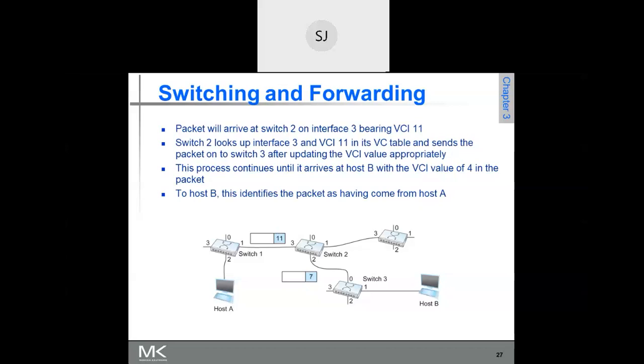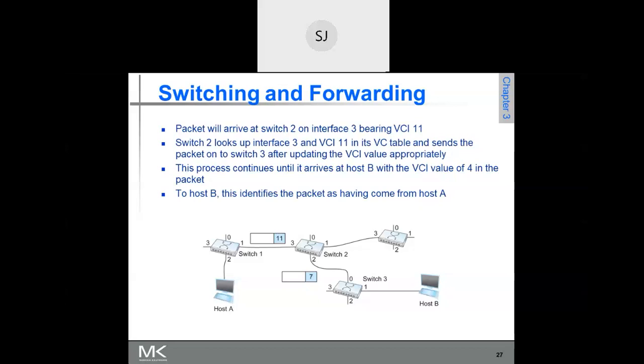Other packets can be routed through other routes, bypassing the location where the failure is, whether the switch has failed or the link has failed, so the impact is not much. Whereas in case of connection oriented switching, what happens?